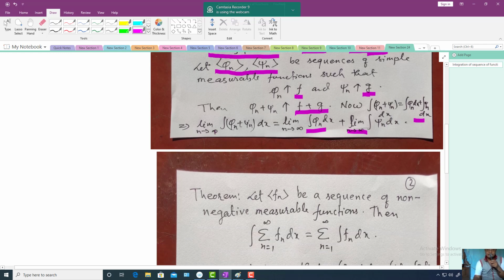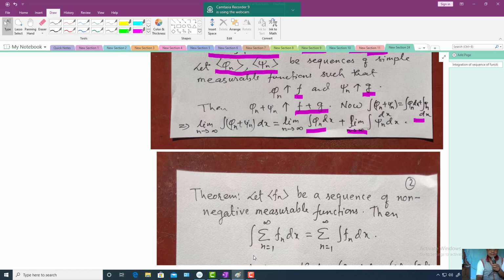So then it is straightforward. According to that consequence of Fatou's lemma, this limit can go inside the integration. When it goes inside the integration, the limit as n tends to infinity of phi_n plus psi_n is equal to f plus g. So let me write that there.